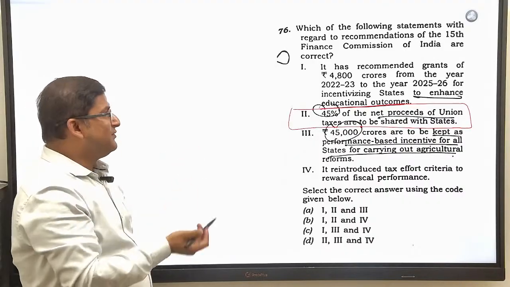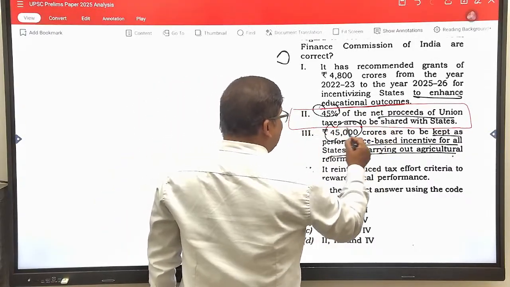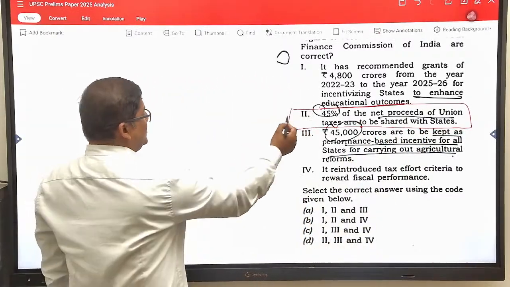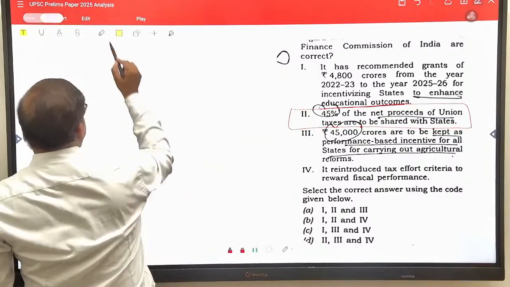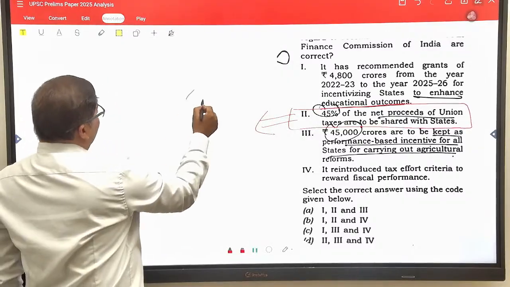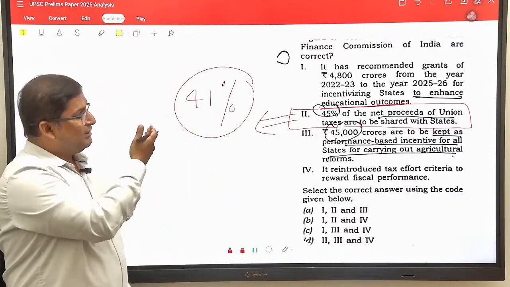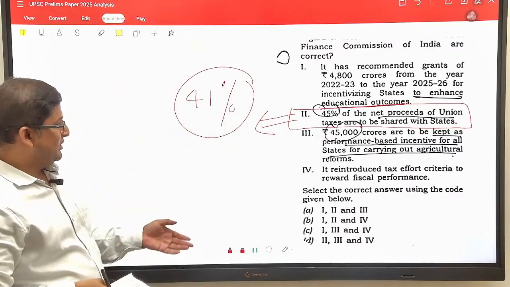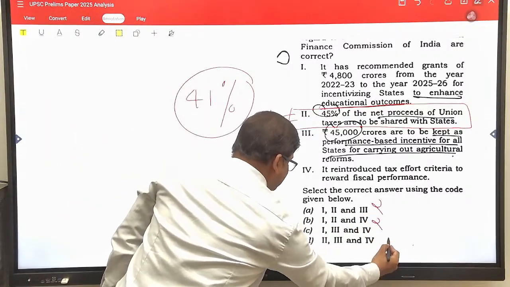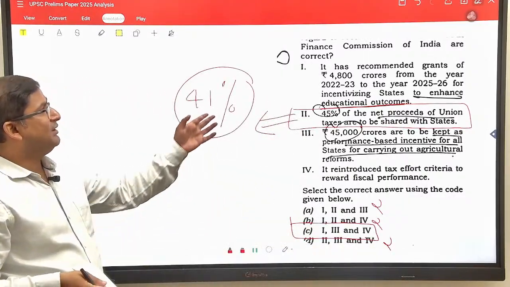But the second statement is very common: 45% of the net proceeds of union taxes are to be shared with the states. The net taxes which the union government needs to share with the states is 41% according to the 15th Finance Commission. By reading this, you can very easily eliminate options. Second is wrong, so we are left with options 1, 3 and 4. So according to me, C would be the correct answer.